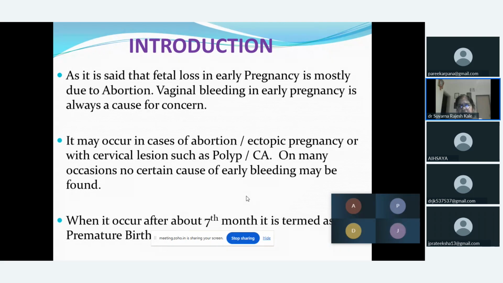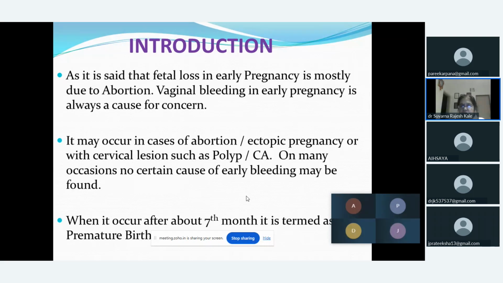For example, it could be an ectopic pregnancy, or it is commonly seen in the vesicular mole, or what we say is hydatiform mole. So these are the three important causes of bleeding related to pregnancy: abortion, ectopic, or vesicular mole. The causes not related to pregnancy could be cervical lesions, which may be in the form of a polyp, varicosity of the vulva, CA cervix, or cervical erosion. These are the other causes due to which the female may have per vaginal bleeding.